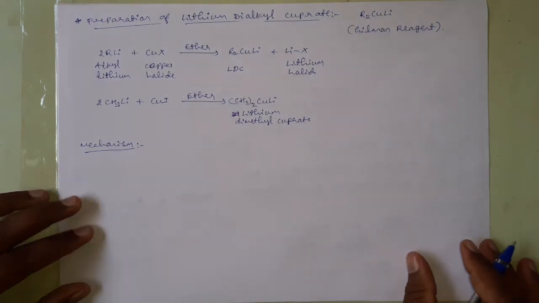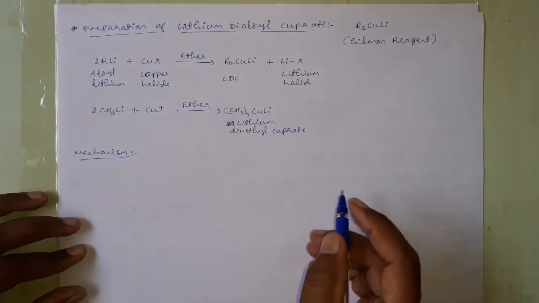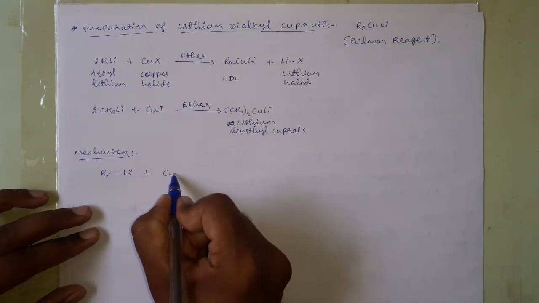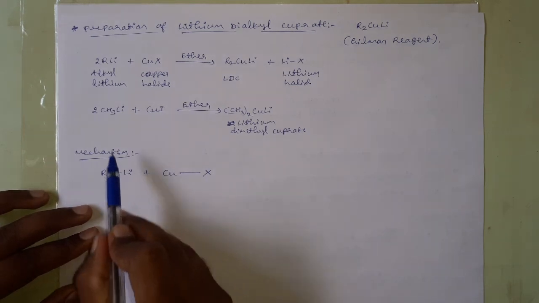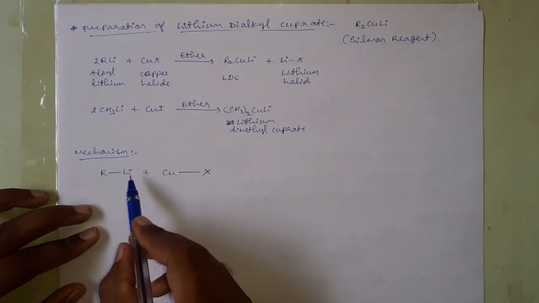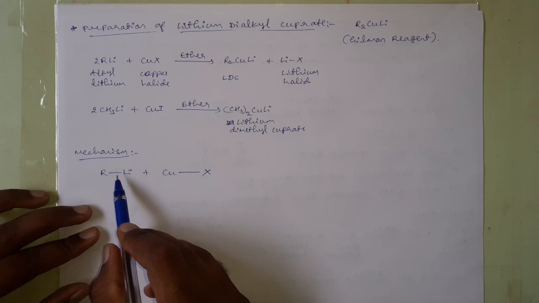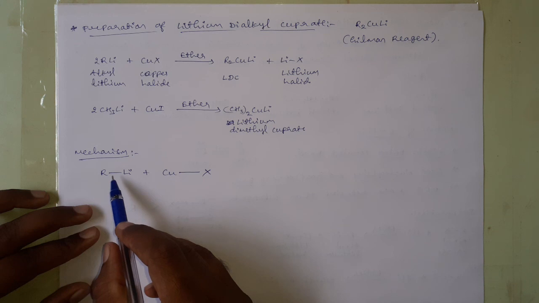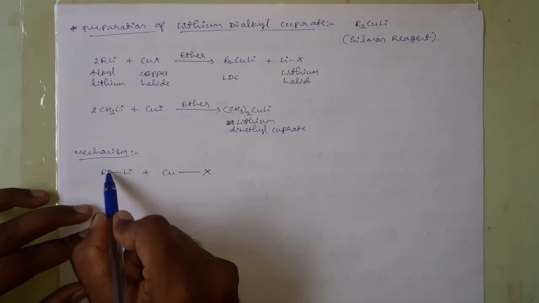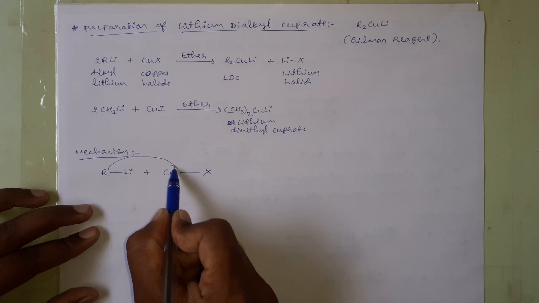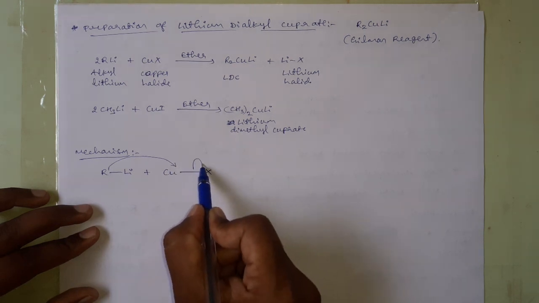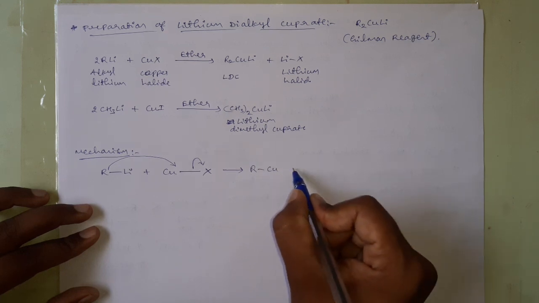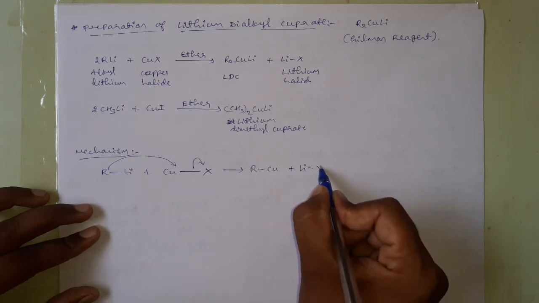I will write here the mechanism for the general reaction by taking RLi. It follows two steps. In step 1, the R group of one alkyl lithium is an electron rich center with high electron density, so it will act as a nucleophile and attack the copper of the copper halide, and this bond will shift towards the halide, forming alkyl copper RCu plus lithium halide.